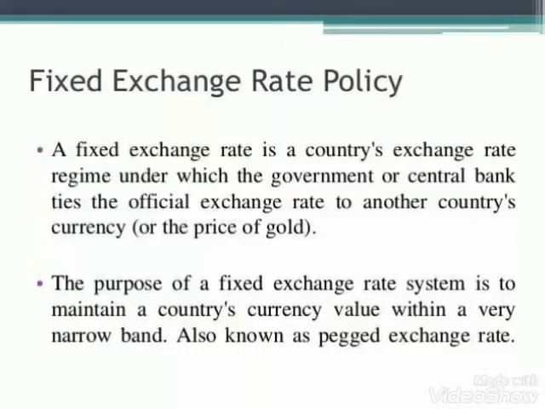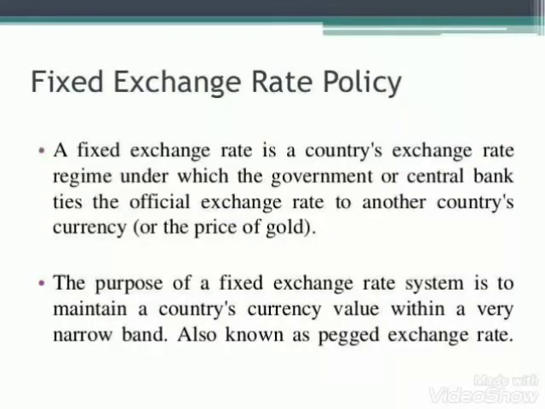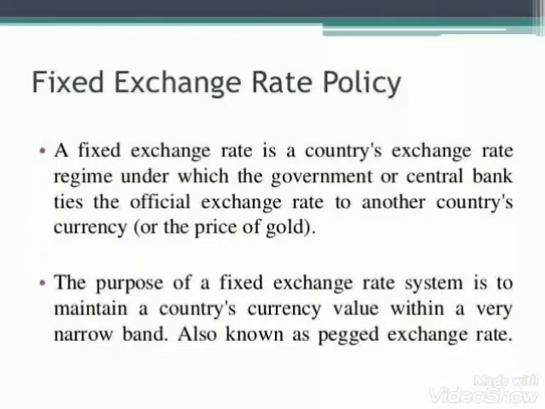Now this US dollar was assigned a gold value at a fixed price. That means the value of one currency in terms of US dollar ultimately implies the value of that currency in terms of gold. So gold continued to be a unit of parity between two currencies, but if any adjustment had to be done, then children, that could only be done by the IMF, that is the International Monetary Fund.